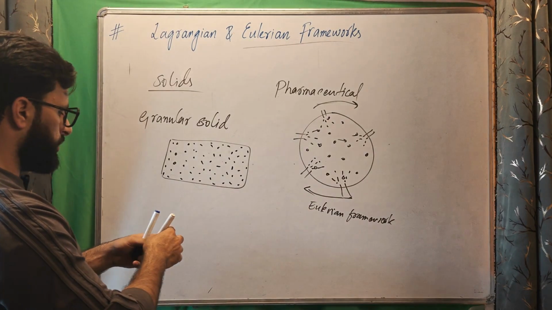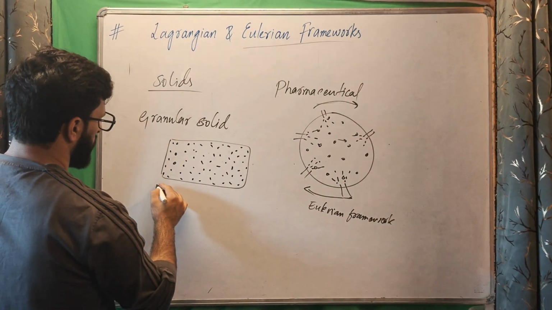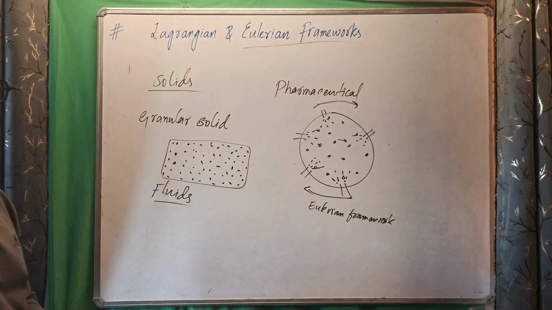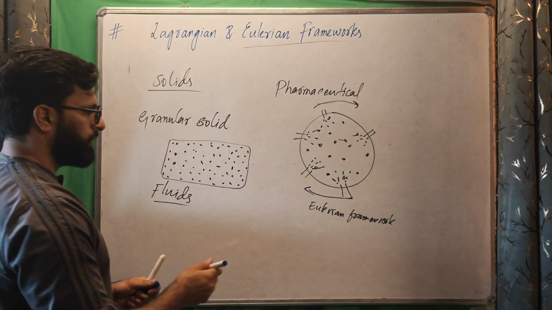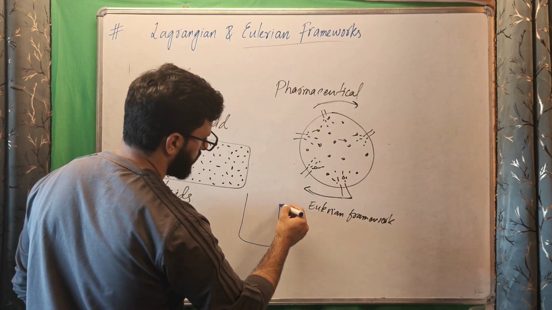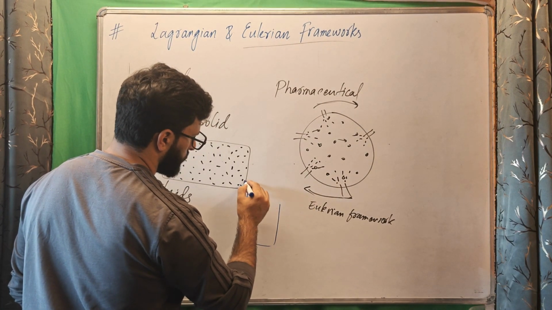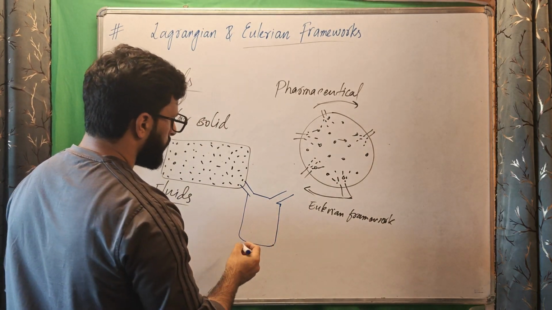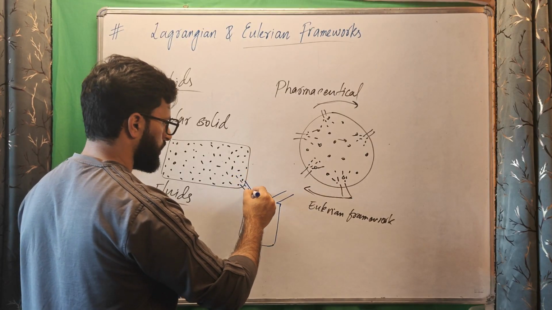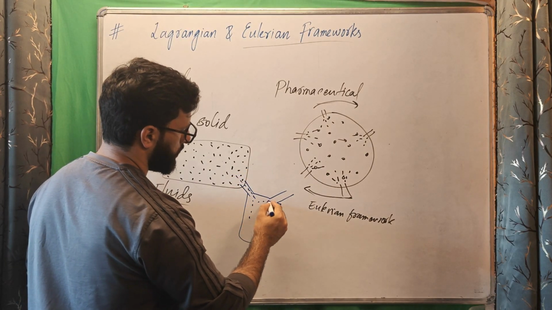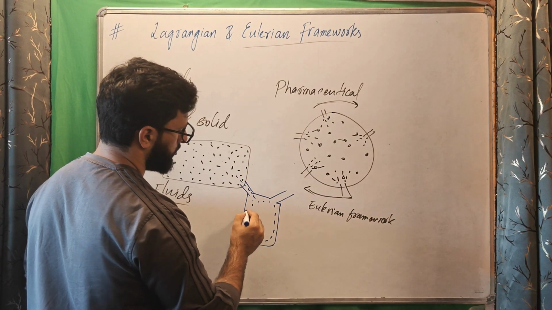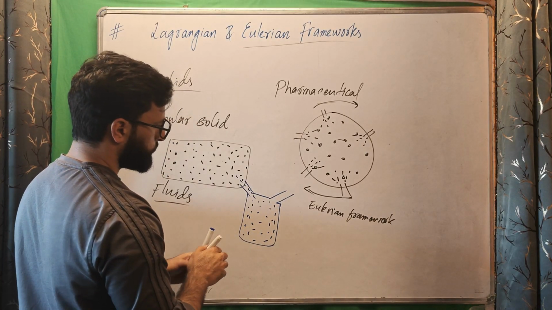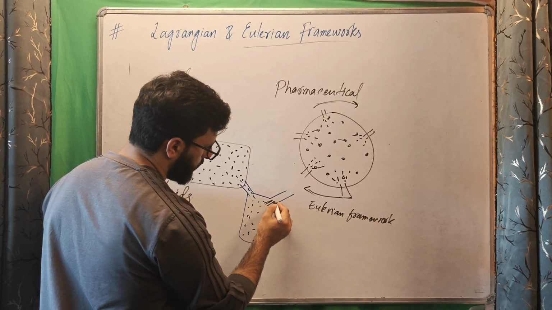Now another example, in which Eulerian is not only restricted to solids. For example, we have a diesel engine. Air enters this engine, and on the other hand we spray fuel.